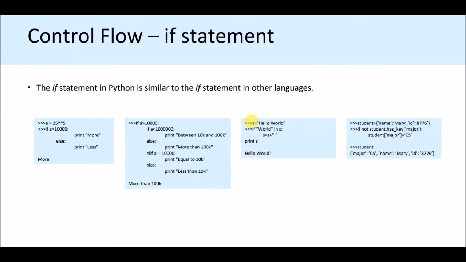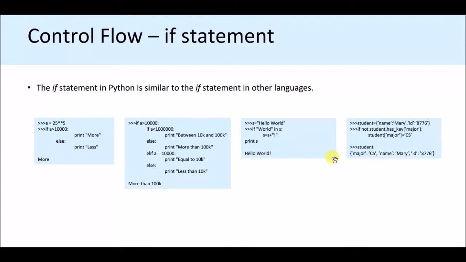Yes, it is available. If it is available, then s is equal to s plus an exclamation mark. That means after world, the exclamation mark is printed. What is the condition? If world is available inside s and the condition is verified, then the print s command will print hello world with an exclamation sign here.